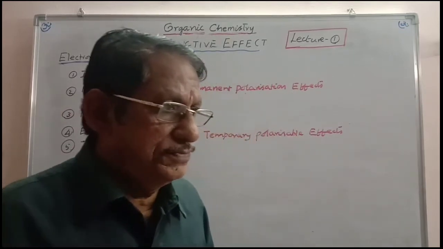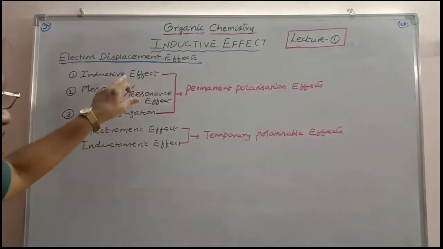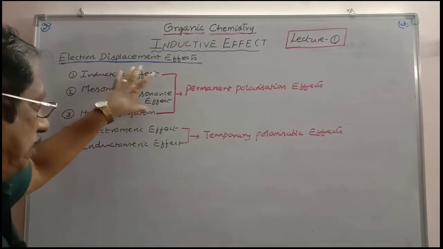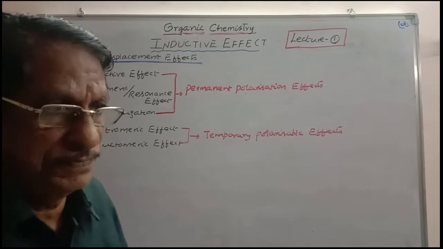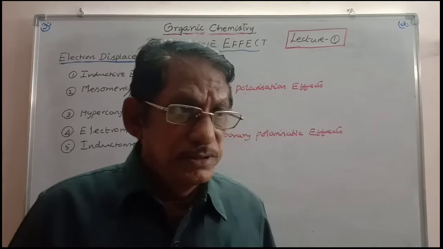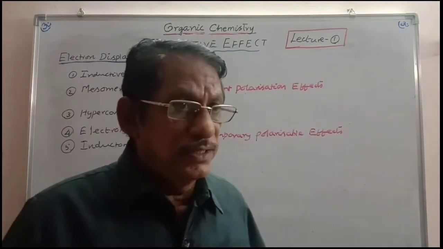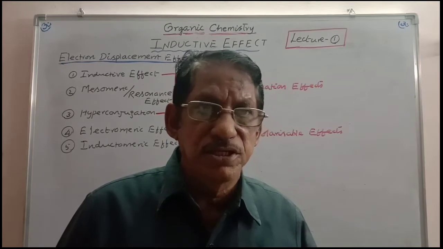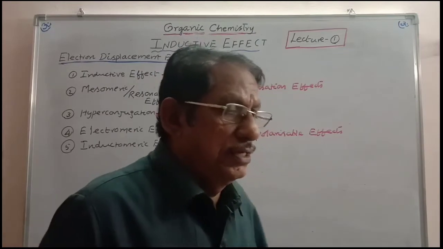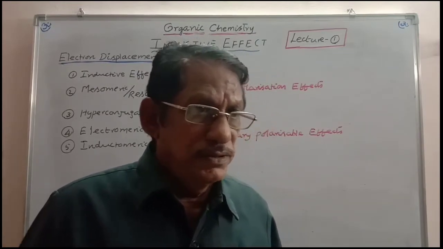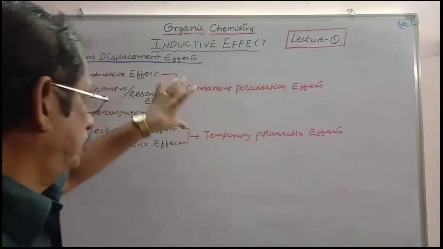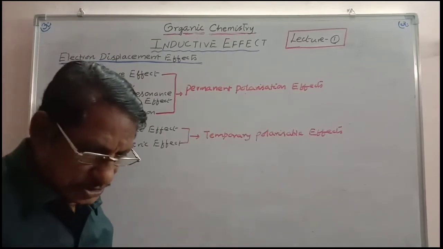Prior to that, you have to know that these 3 effects, inductive effect, mesomeric effect or resonance effect, and hyperconjugation, are permanent polarization effects. What is meant by permanent polarization effect? That means this effect takes place in the ground state of the molecule. There is no need for the reagent to approach the molecule. The polarization takes place in the ground state of the molecule itself, and that is why the first 3 effects are known as permanent polarization effects.